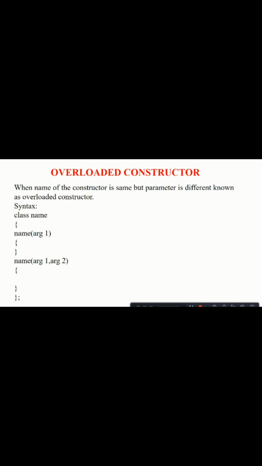Let's see an example. First one was header file, then class Rajesh IT World, public int x, char y. Then first one is constructor Rajesh IT World, int xx, x equal to xx, cout x.